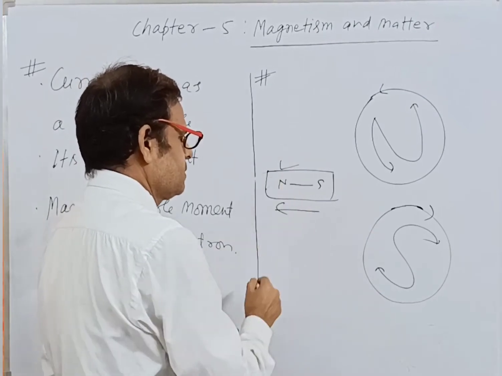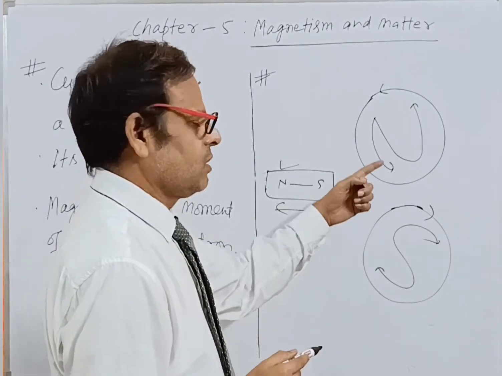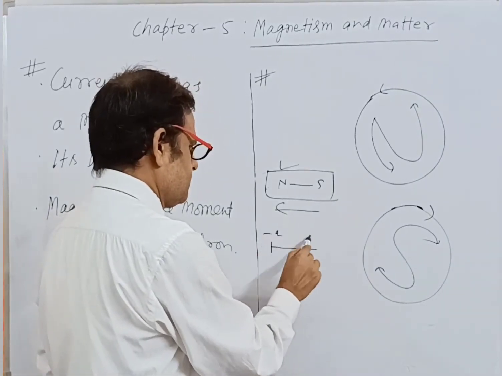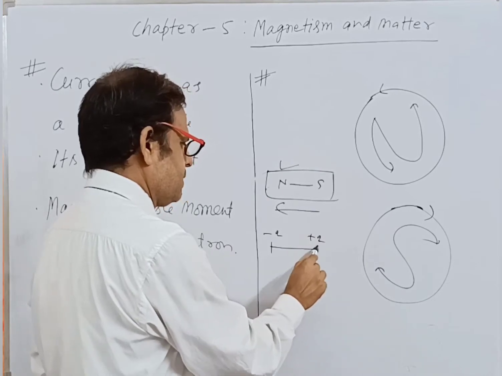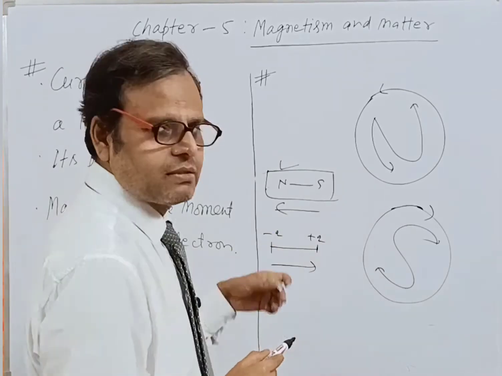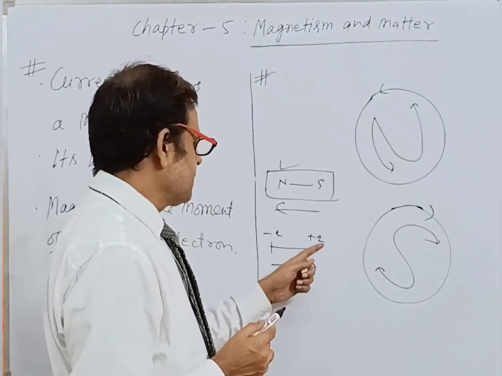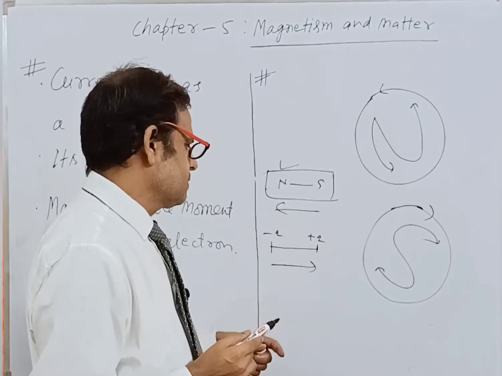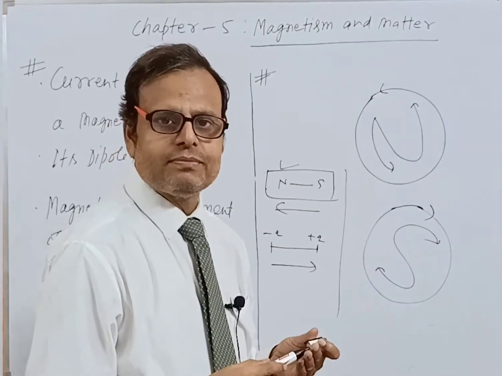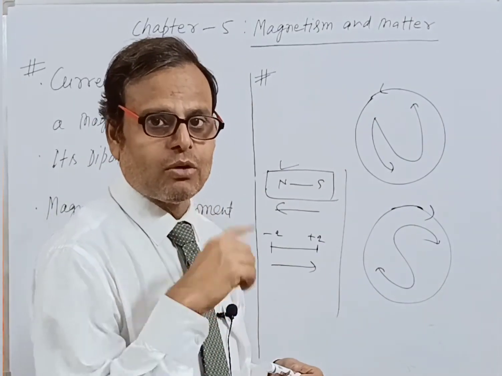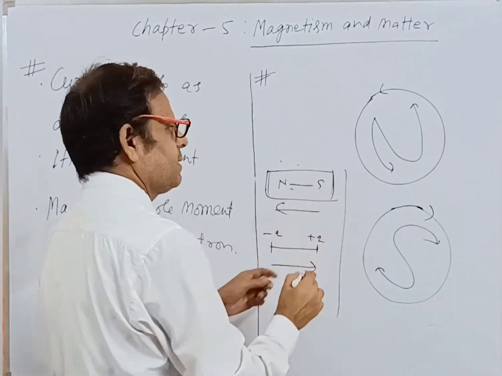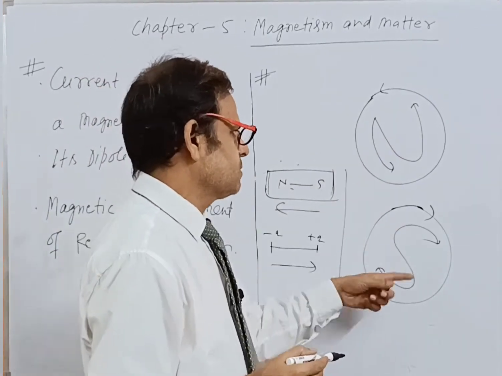In the case of an electric dipole, the dipole moment was from negative to positive. Similarly, the dipole moment in the case of a magnet is from south to north, and in the case of a loop, it is also south to north.